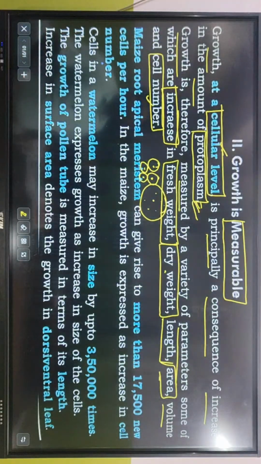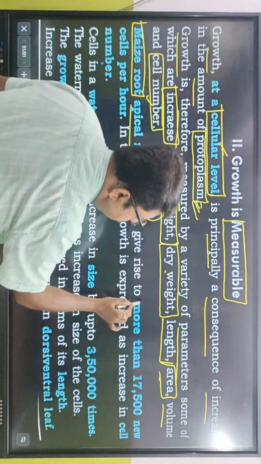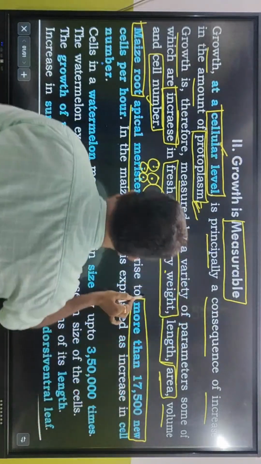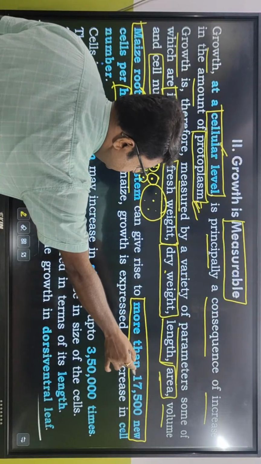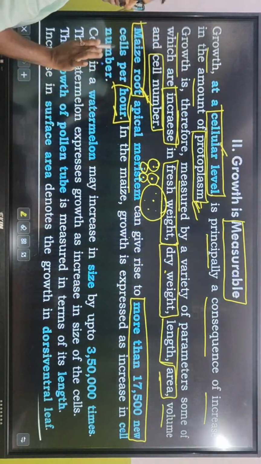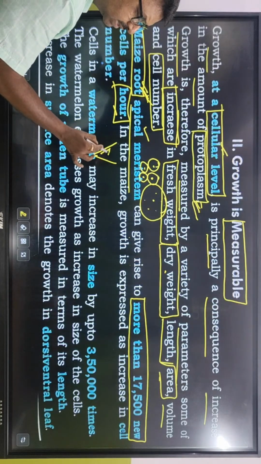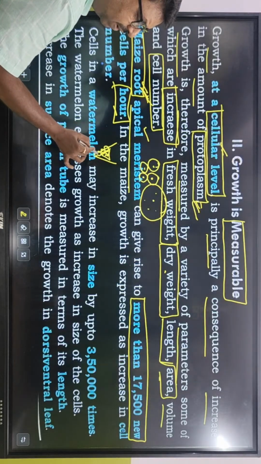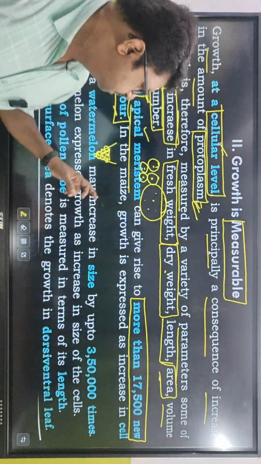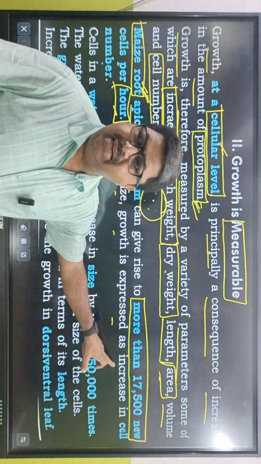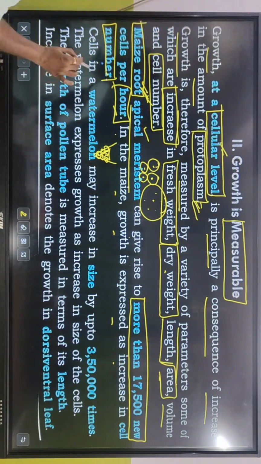All constitutes what? The growth. The maize root apical meristem can give rise to more than 17,500 new cells per hour. That is the rate of the apical meristem in the maize root. So if the root contains the apical meristem, 17,500 cells can be added in one hour. In maize, growth is expressed as increase in cell number.